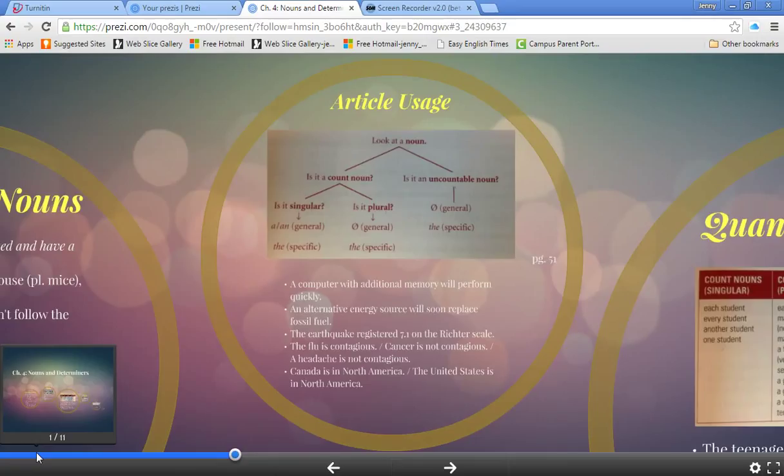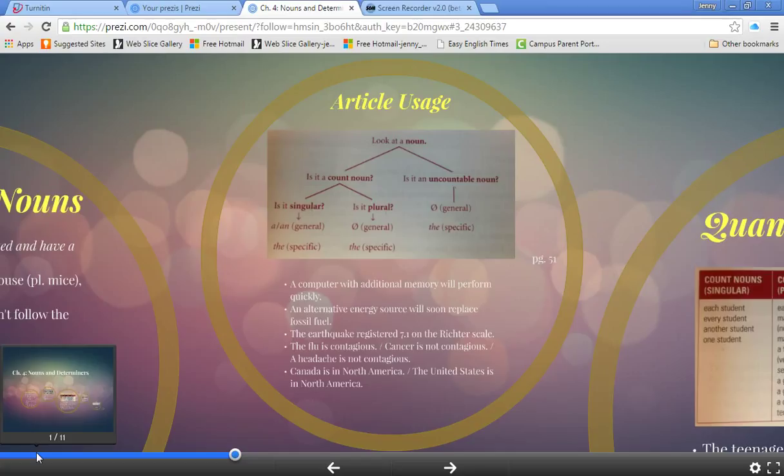Okay, the next topic is determiners, and one type of determiner is articles. Articles include the or a. Okay, and this little table, this little chart, which is on page 51, actually summarizes article usage very nicely. So if you're confused about when to use an article, when not to use an article, when to use the, when to use a, this little guide on page 51 is a good summary.